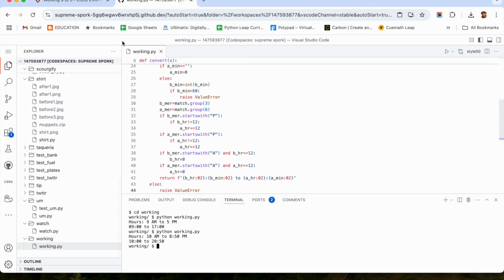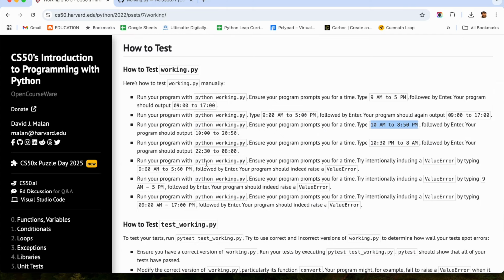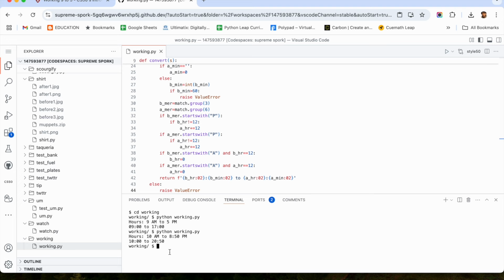Yeah, this one also is working correctly. Any error we can check now. This one followed by enter should give you a value error. Sorry. It is not showing a value error. So what is the problem here? We did not check.